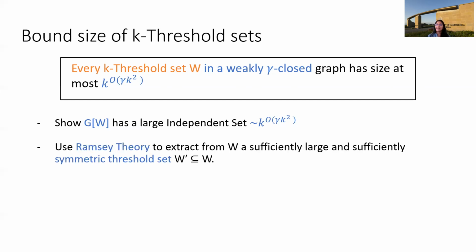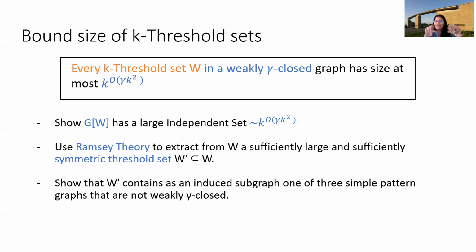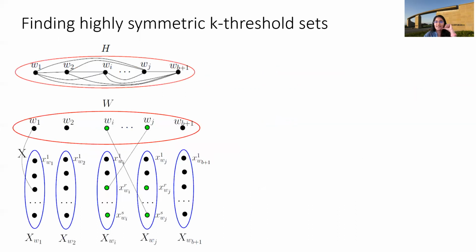Then we use Ramsey theory to extract from it another subset which is highly symmetric, and we use that subset to prove that there is an induced graph that is not weakly gamma closed. So we'll go into these last 2 points in more detail in the next few slides.